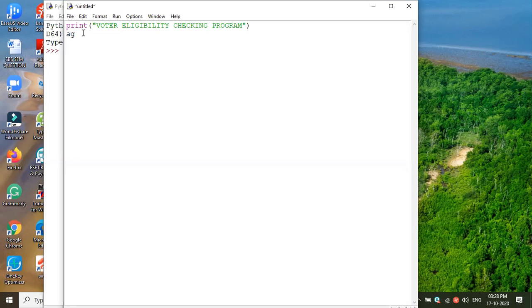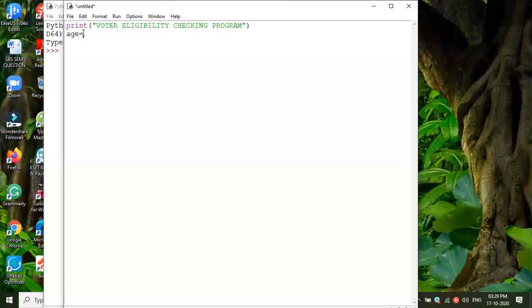Age equal to, age is a variable. Age equal to, it may be an integer. We will get int of input of, then "Enter your age". Okay, so likewise we are just adding it. Close the bracket. Then the condition: if age greater than or equal to 18, colon.